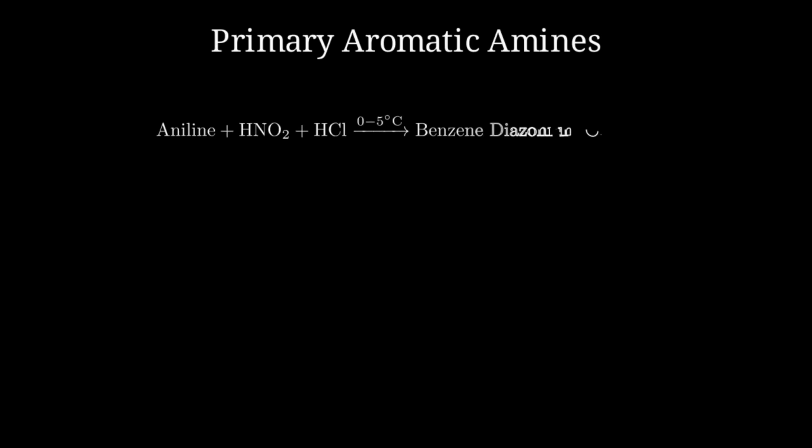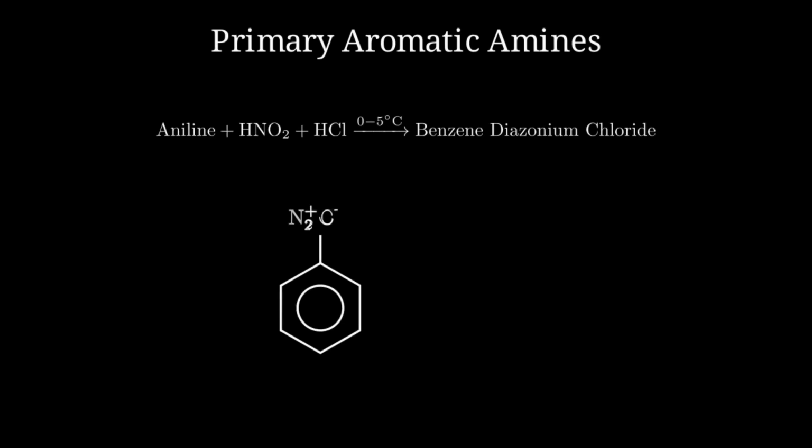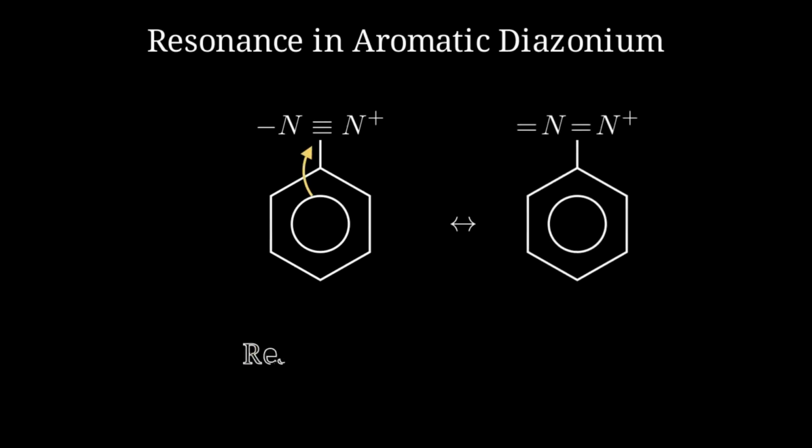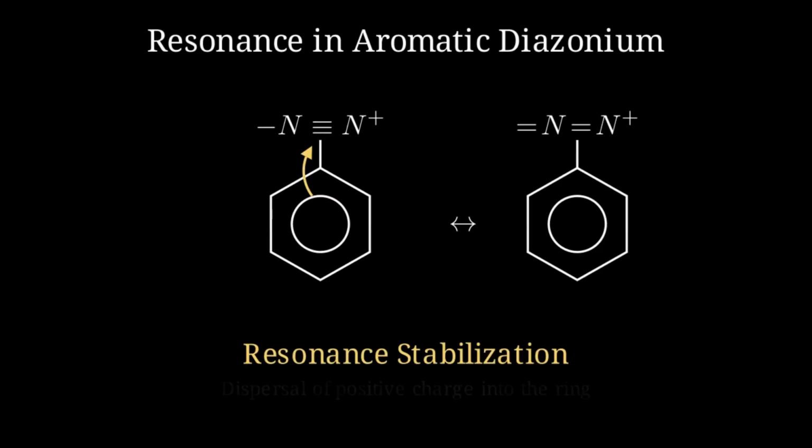Unlike aliphatic amines, primary aromatic amines like aniline form relatively stable diazonium salts if the temperature is maintained between 0 and 5 degrees Celsius. This stability is due to the resonance stabilization provided by the aromatic ring. The positive charge on the diazonium group is delocalized through the pi system of the benzene ring. This resonance makes aromatic diazonium salts invaluable intermediates in synthetic organic chemistry for creating dyes and other functionalized aromatics.